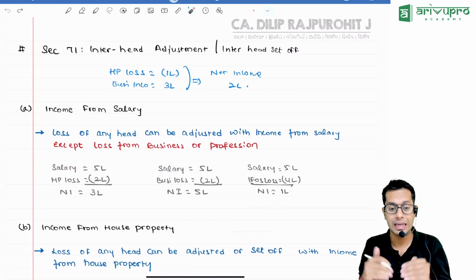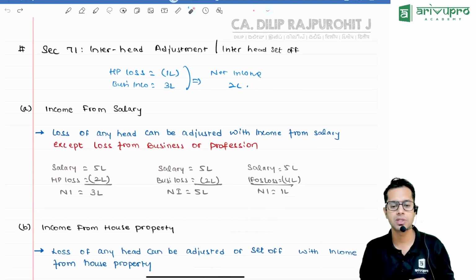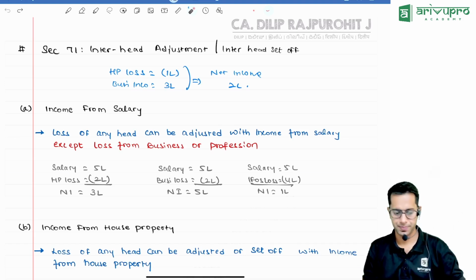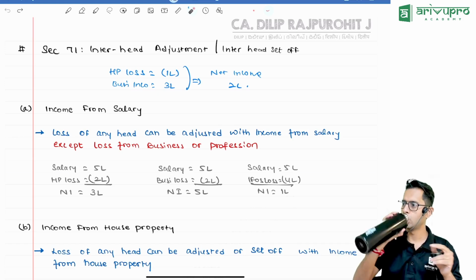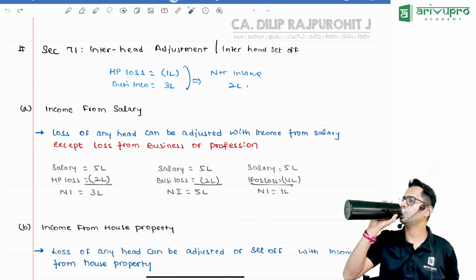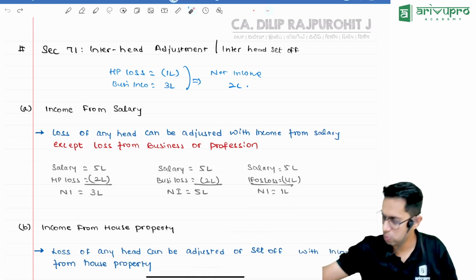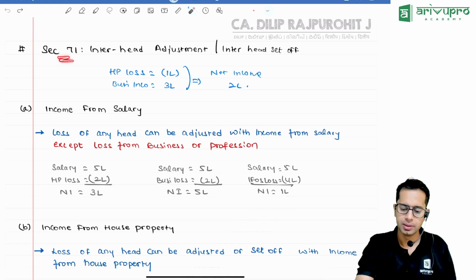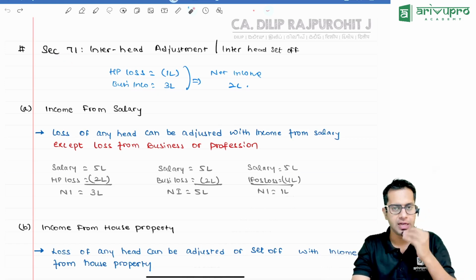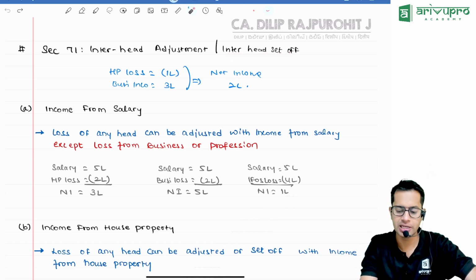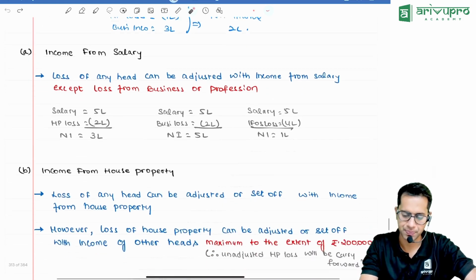This was intra-head adjustment. Now we will see inter-head adjustment. Sir, what is inter-head adjustment? Inter-head means one with another. Section 71, inter-head adjustment or inter-head set off. What is inter-head? House property you are adjusting with business. Can you do so? We'll see.